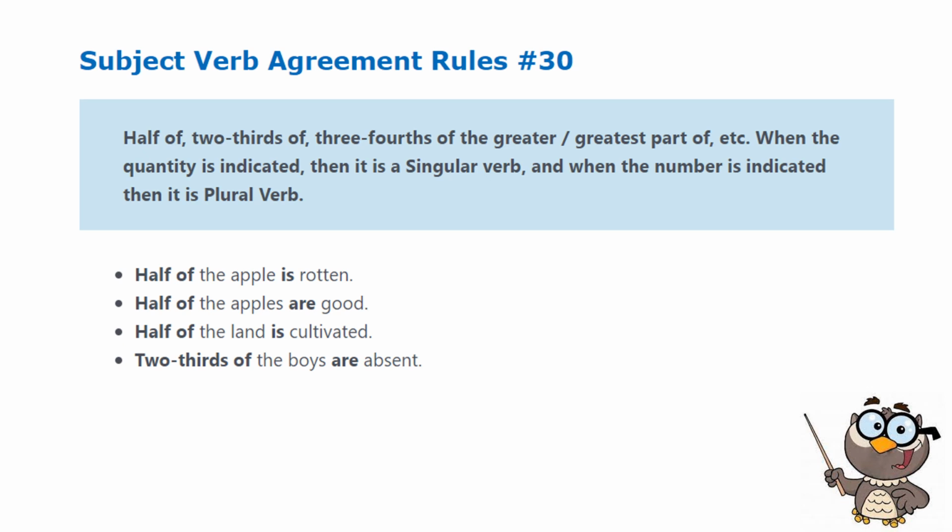To be able to master these rules, you need to practice. And how to practice is by answering subject-verb agreement exercises. And to put this into a higher practice, read and read.